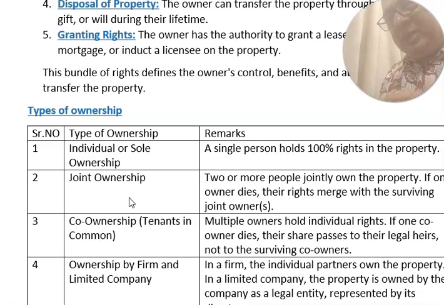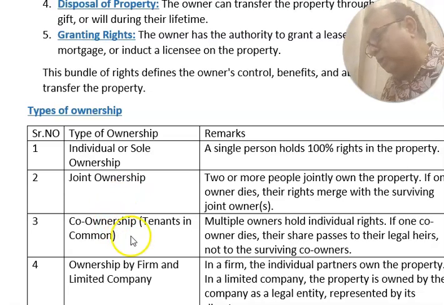Then everyone will have ownership of 33.3%, 33.3, 33.3 percent. If another dies, the balance 2 owners will get ownership of 50% and 50%.